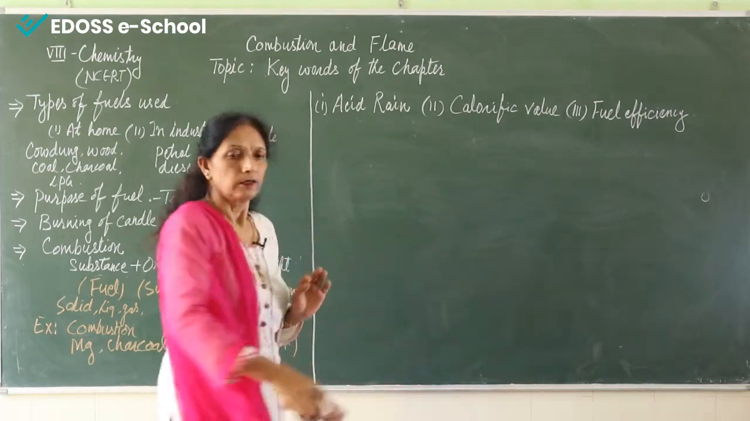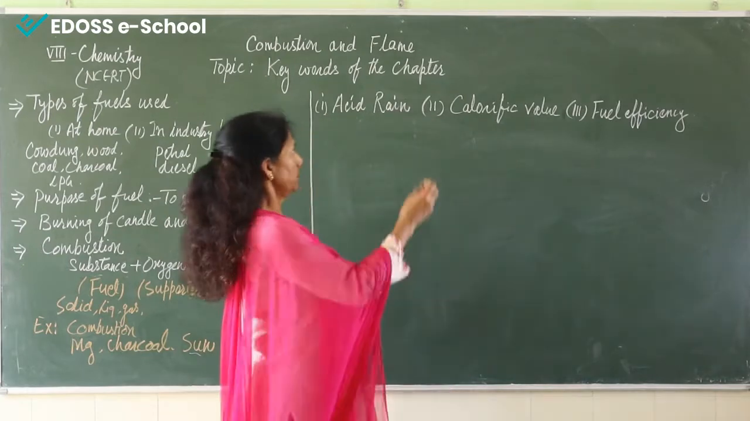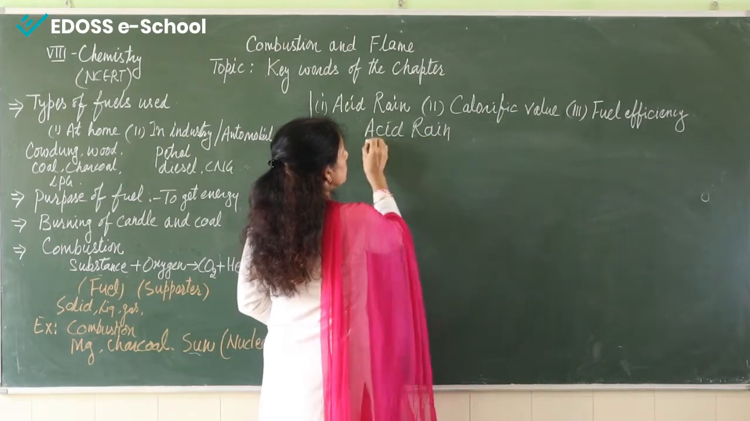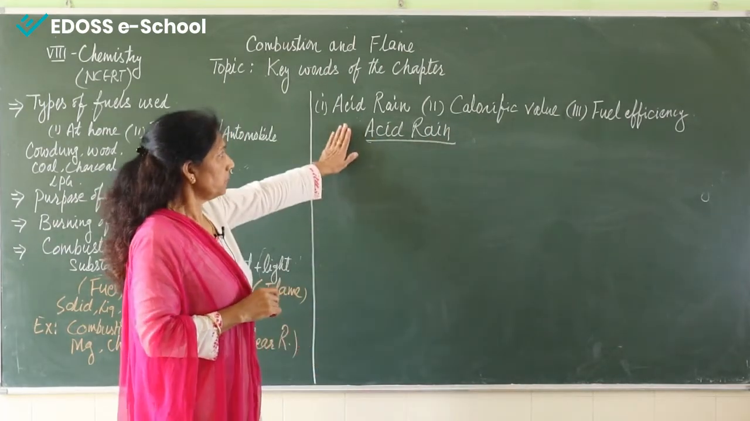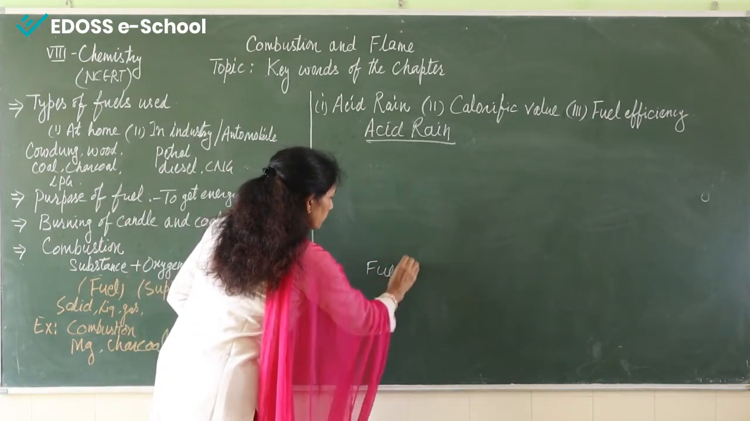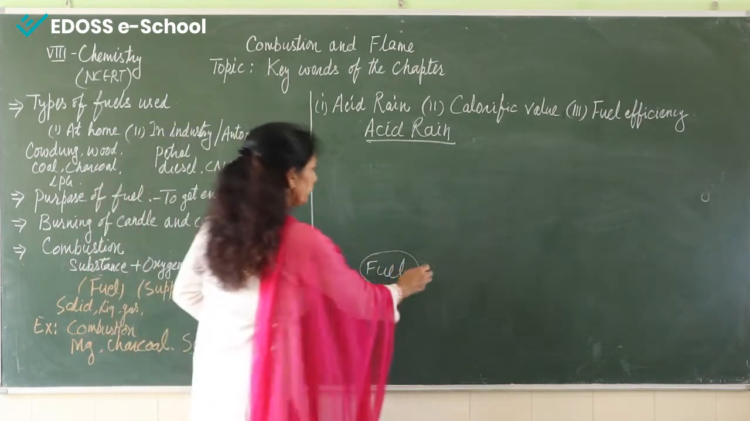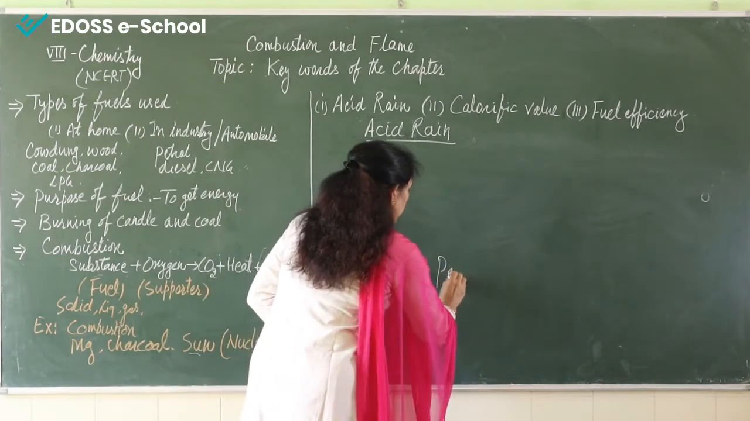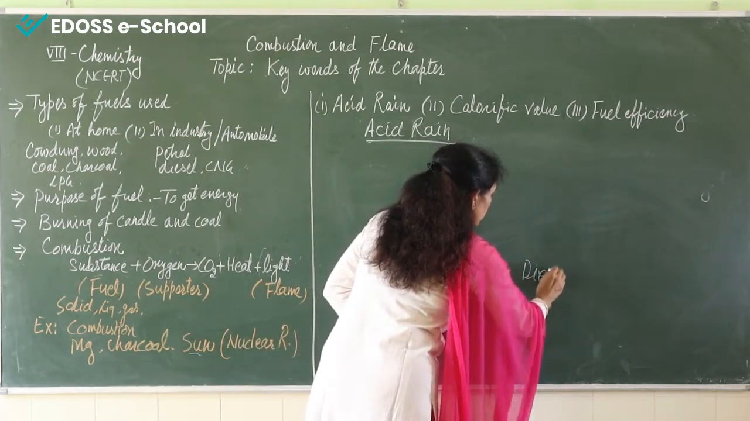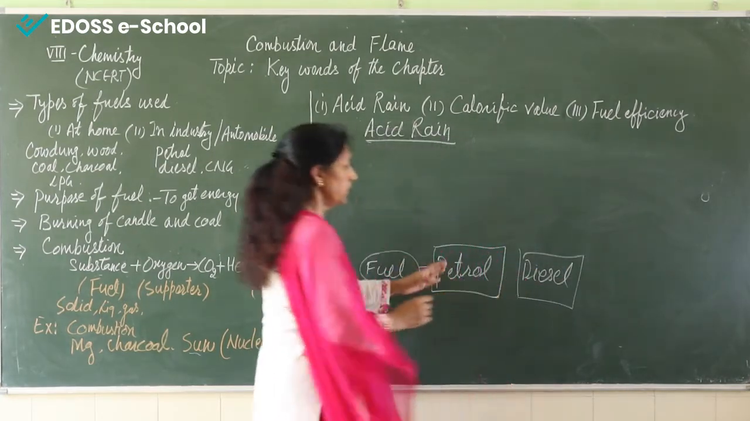Now see here, this is acid rain. We have heard the name of acid rain. Now what is acid rain? If you want to understand acid rain, think this is the fuel we are taking. We are taking different types of fuels, in the form of petrol and diesel. These are the fuels.